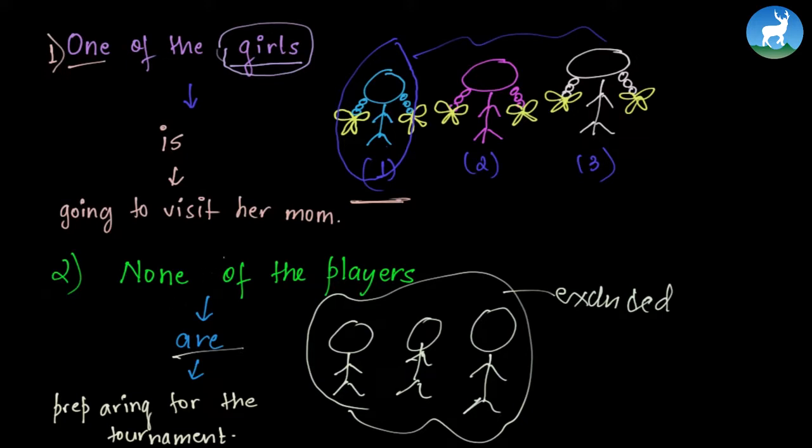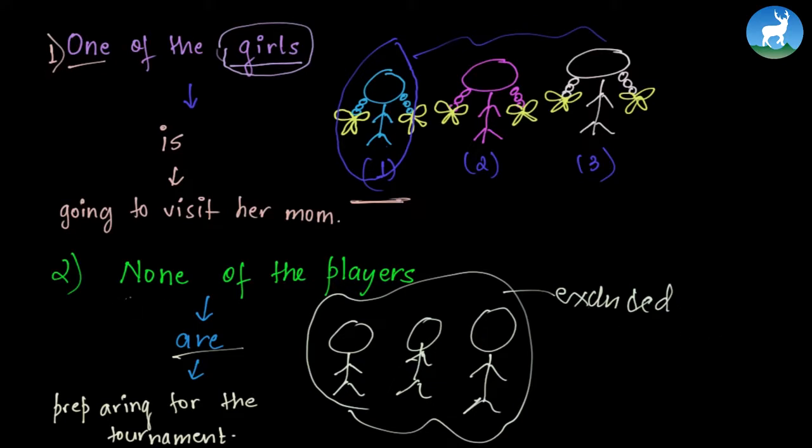If it was two of the players, we would use are again. Two of the players are preparing for the tournament. If we said all of the players, again it would be are. But if it were one of the players, it would be is. Because with none of the players, all three are excluded. They are not playing anymore. So it becomes a bunch of three people not playing. That is the reason we use are, the plural form.